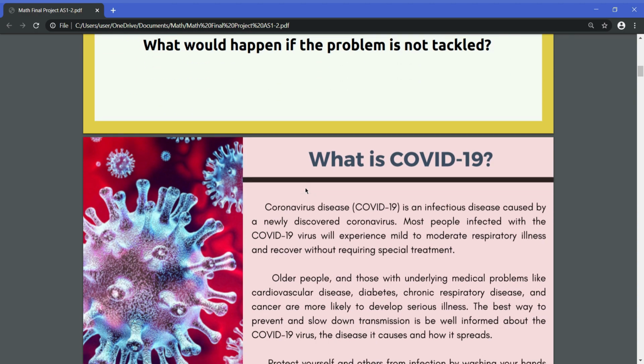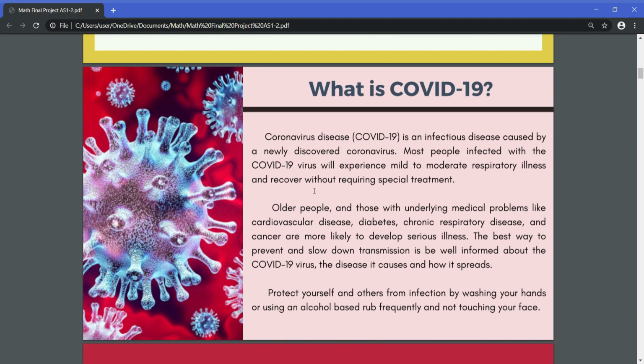First of all, we have to know what COVID-19 is. Coronavirus disease COVID-19 is an infectious disease caused by a newly discovered coronavirus. Most people infected with the COVID-19 virus will experience mild to moderate respiratory illness and recover without requiring special treatment. Older people and those with underlying medical problems like cardiovascular disease, diabetes, chronic respiratory disease, and cancer are most likely to develop serious illness. The best way to prevent and slow down transmission is to be well informed about the COVID-19 virus, the disease it causes and how it spreads.